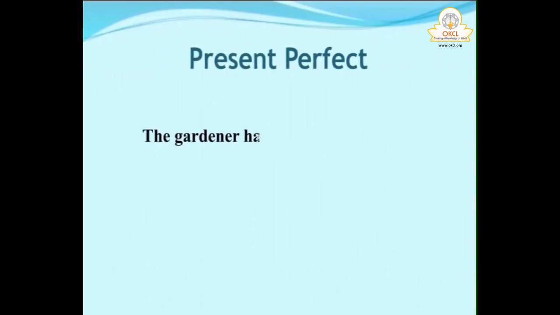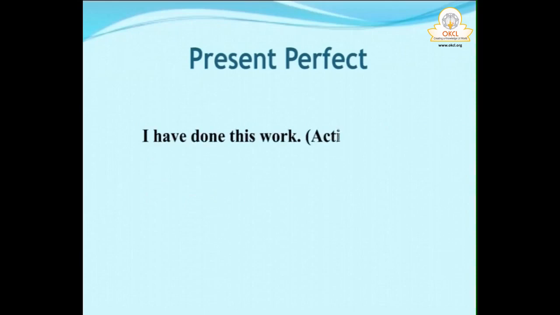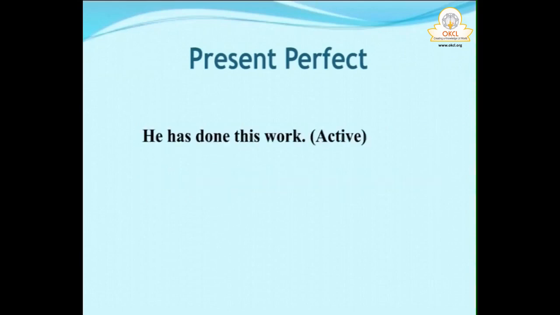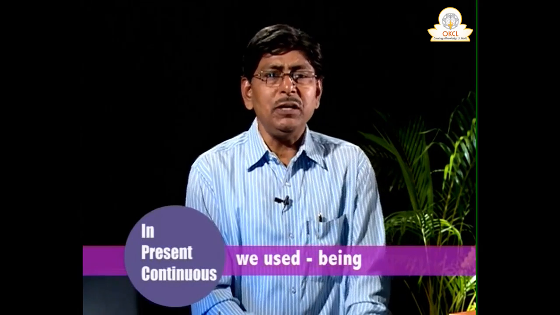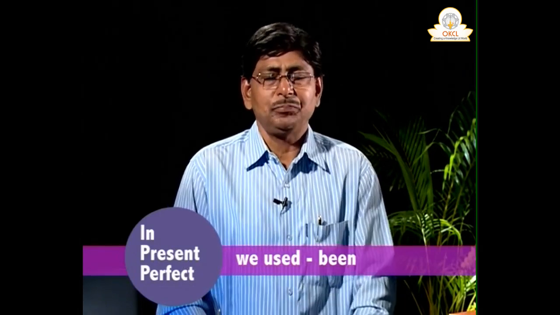And if it is present perfect, the gardener has planted a tree. So a tree has been planted by the gardener. I have done this work. This work has been done by me. He has done this work. This work has been done by him. That means in present continuous we used being, but in present perfect we are using the word been, has been done.